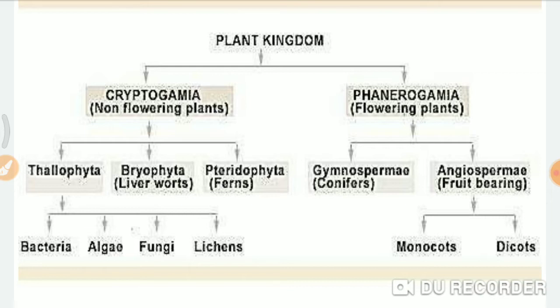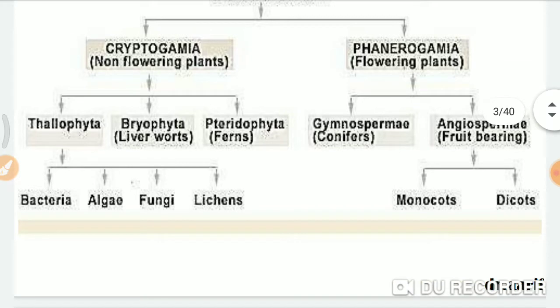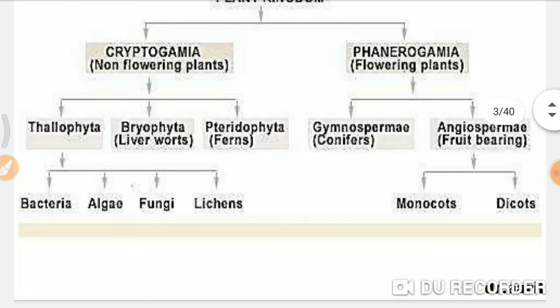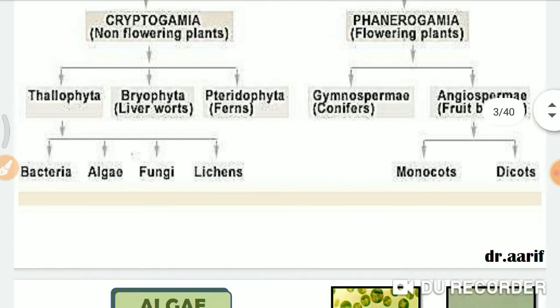Cryptogams are less evolved plants, and phanerogams are highly evolved plants. Cryptogams are divided into three types: Thallophyta, Bryophyta, and Pteridophyta. Phanerogams are further divided into gymnosperms and angiosperms, and angiosperms are divided into monocots and dicots. We'll focus on cryptogams first, then come back and see the characteristics of phanerogams.